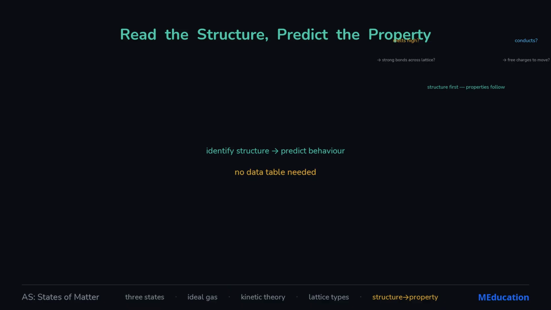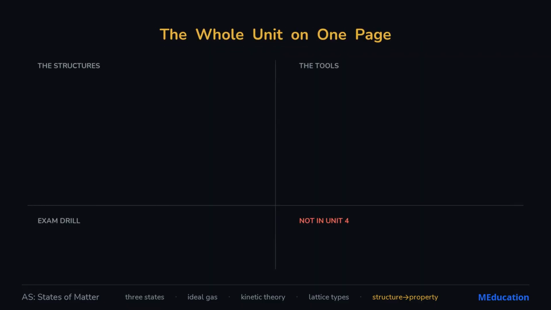So the whole unit collapses to one habit: identify the structure, and the properties fall out for free. Gas, liquid, solid, ionic, covalent, metallic, molecular. Name the arrangement and you can predict melting point, hardness, and conductivity without memorizing a single data table. That's the power chemists are really after.